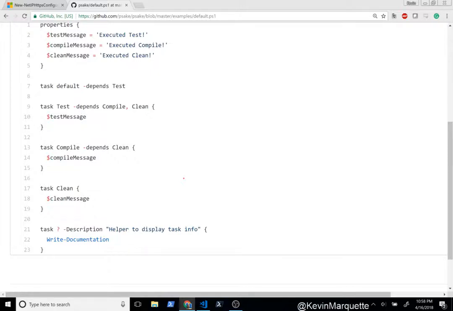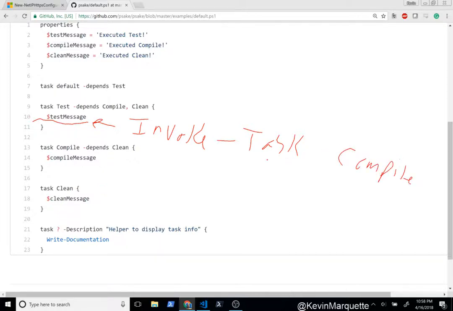I can say inside here, we'd actually call the Invoke-Task and call something like clean or compile, to actually have it call this guy here, right? But I don't understand why you would call that. I think you'd probably want to call one of these guys here by using the depends, because the depends will make sure those happen before this task runs, right? That's the whole point of it.